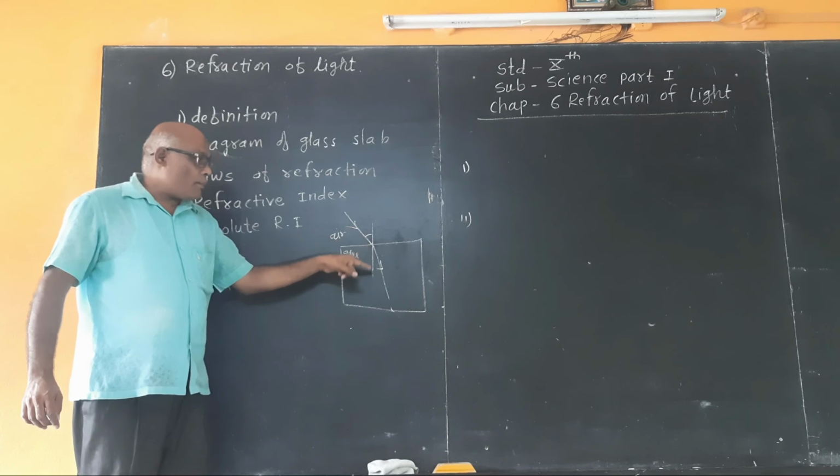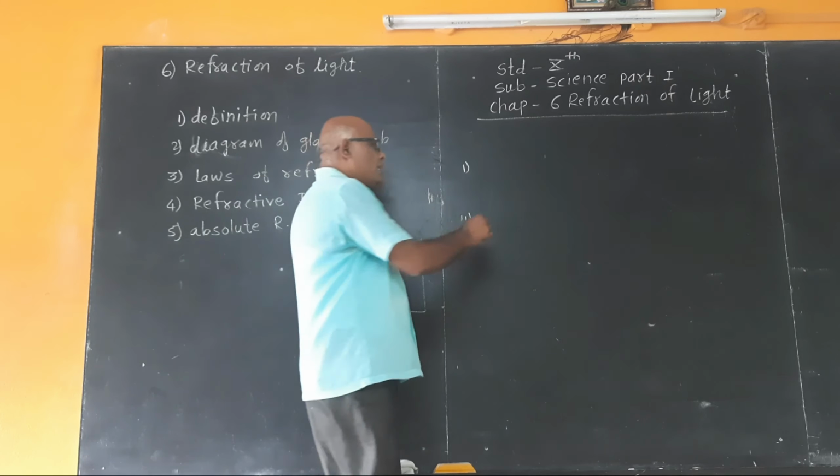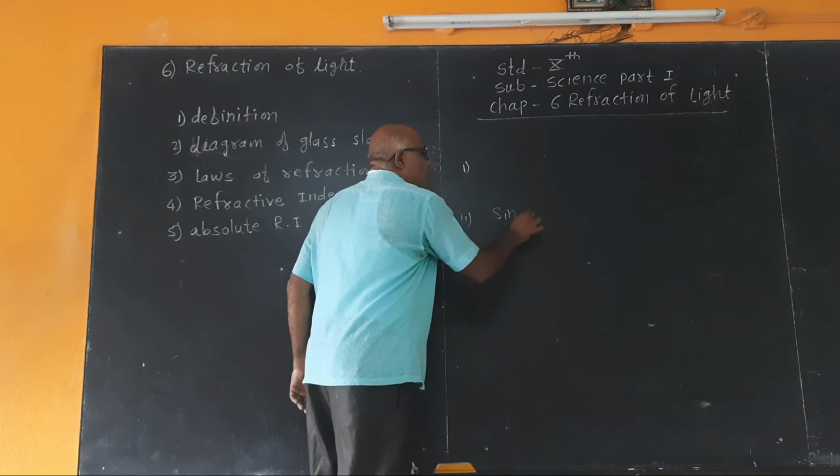If i is the angle of incidence and r is the angle of refraction, then sine i upon sine r is equal to constant, and this constant is called the refractive index of the medium.